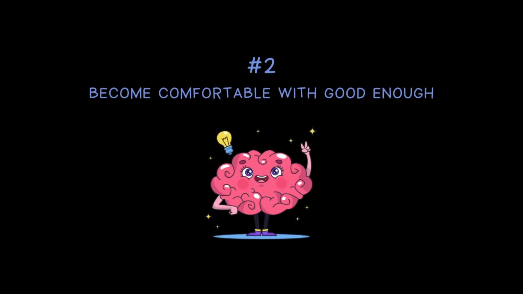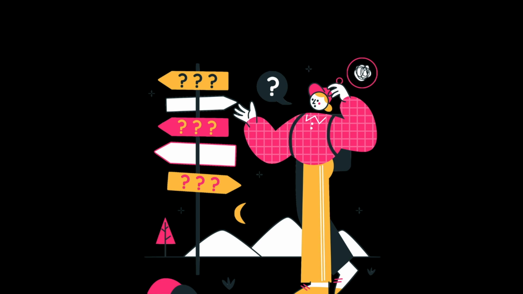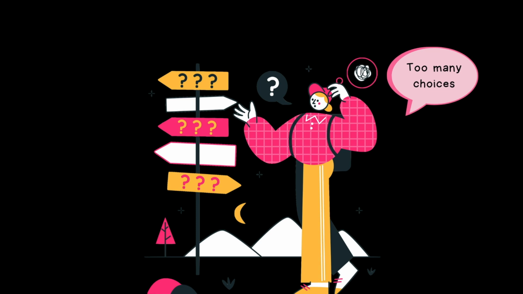Number 2, become comfortable with good enough. When making a decision, it's good to consider different options, alternative viewpoints, and multiple sources. They prevent your biases, personal beliefs, or other circumstantial constraints from limiting your decision and hence the outcome you achieve. But while having options is good, having a large number of options to choose from can also be overwhelming. The more choices you have, the harder it is to make a decision. The abundance of information and too many choices can lead to indecisiveness.